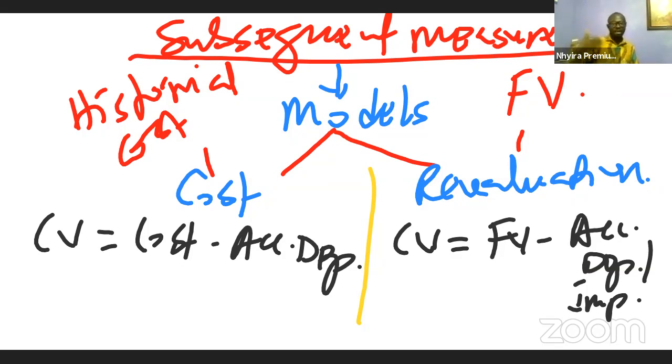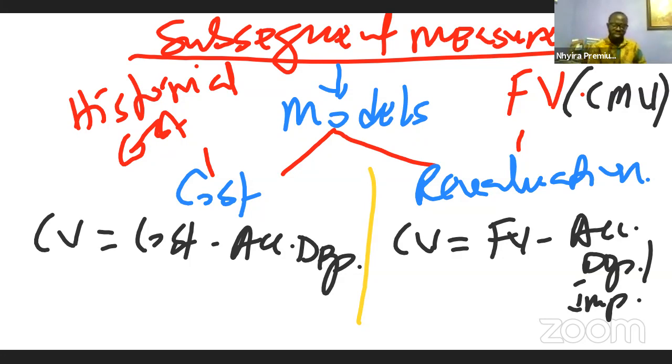Now, when we talk about fair value under property, plant, and equipment, in simple language, we are simply talking about the current market value. In other words, if I'm buying that property today, how much is it worth? That is what we mean by the fair value.